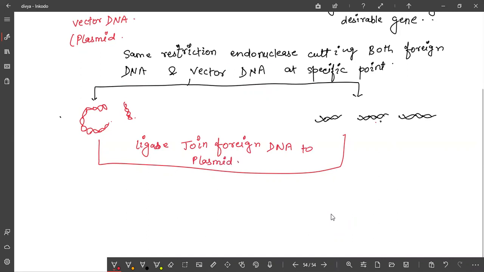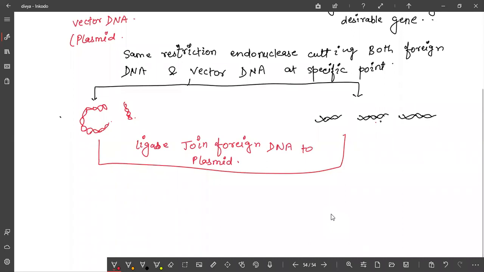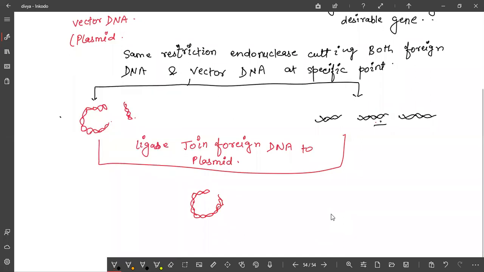Okay, so now this is plasmid DNA and you have now ligated this foreign DNA.